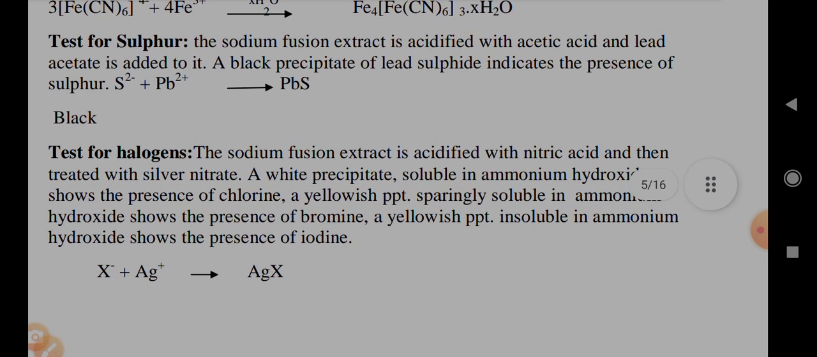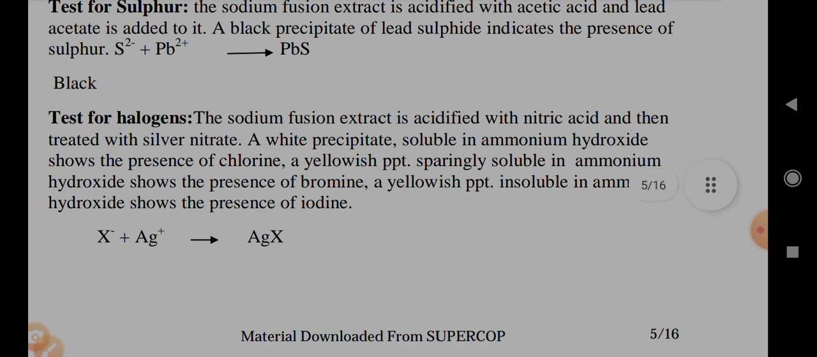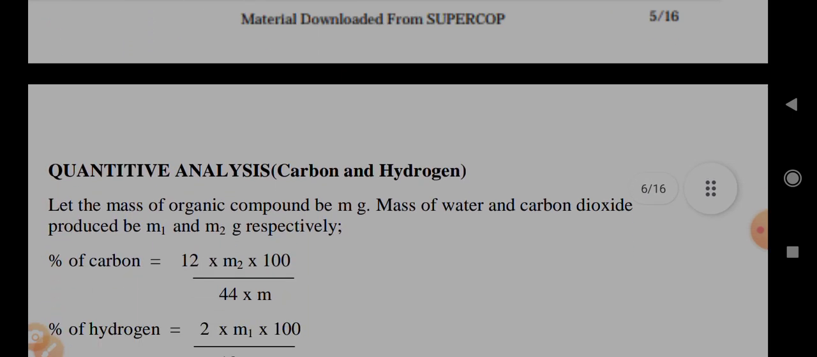Test for sulfur. The sodium fusion extract is acidified with acetic acid and lead acetate is added to it. A black precipitate of lead sulfide indicates the presence of sulfur. Test for halogens. Sodium fusion extract is acidified with nitric acid and then treated with silver nitrate. A white precipitate soluble in ammonium hydroxide shows the presence of chlorine. A yellowish precipitate sparingly soluble in ammonium hydroxide shows the presence of bromine. A yellow precipitate insoluble in ammonium hydroxide shows the presence of iodine.